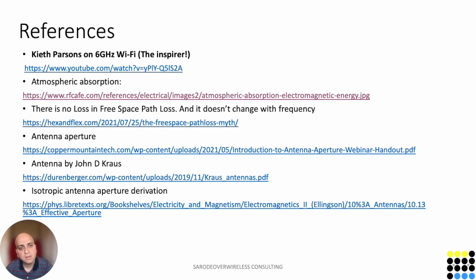I would like to thank Keith Parsons for bringing up this concept of antenna aperture in one of his presentations on 6 gigahertz Wi-Fi. As mentioned by him, there is a common misconception that path loss increases with frequency because of how the wave propagates through air, which is not completely correct.